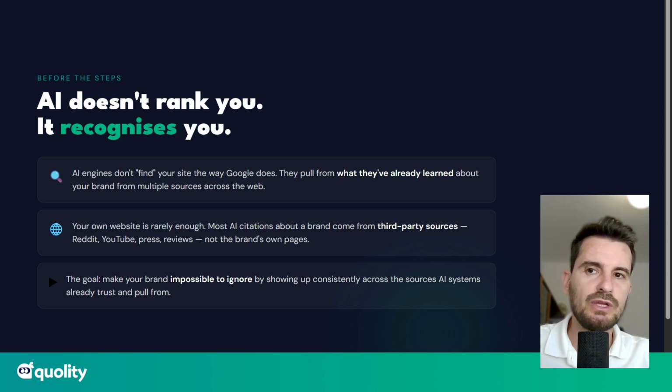It's similar with AI mentions, but this time your own website is rarely enough because most AI citations about a brand come from third-party sources. So Reddit, even YouTube actually, press releases, reviews. So not just your SEO optimized website pages, such as blog articles or even landing pages, etc. So the goal here is very simple. How can we make the brand impossible to ignore by AI?